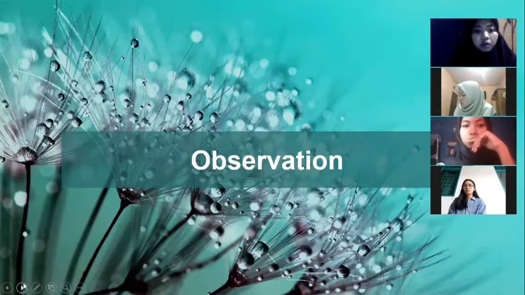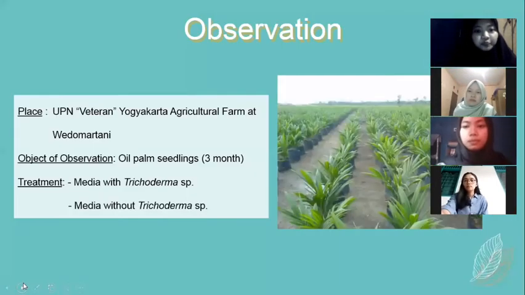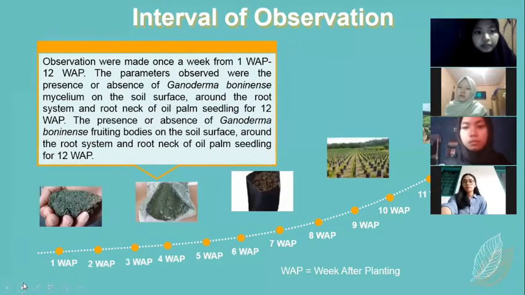The next, observation. Place: UPN Veteran Yogyakarta Agricultural Farm at Wedomartani. Object of observation: oil palm seedling. Treatment: media with Trichoderma sp and media without Trichoderma sp. Interval of observation: observations were made once a week from 1 week after planting to 12 weeks after planting.